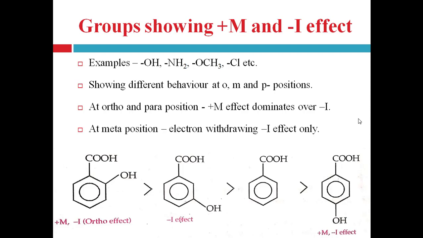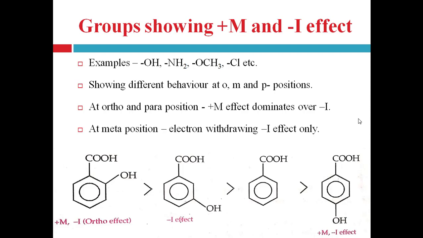Groups like hydroxyl, NH2, OCH3 and chloride have the electron releasing mesomeric effect and electron withdrawing inductive effect, and they show different behavior at ortho, meta and para positions. The mesomeric effect is the polarity due to the interaction between pi electrons or a pi bond and a lone pair of electrons.